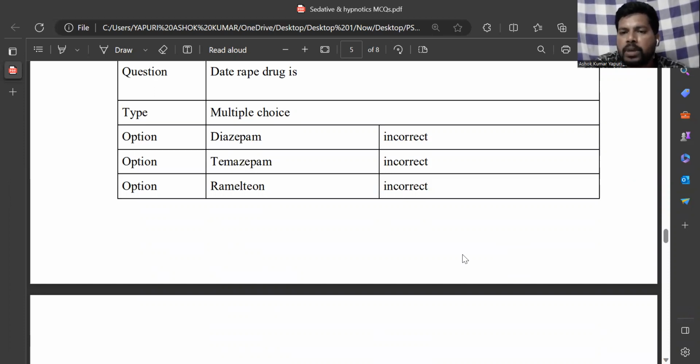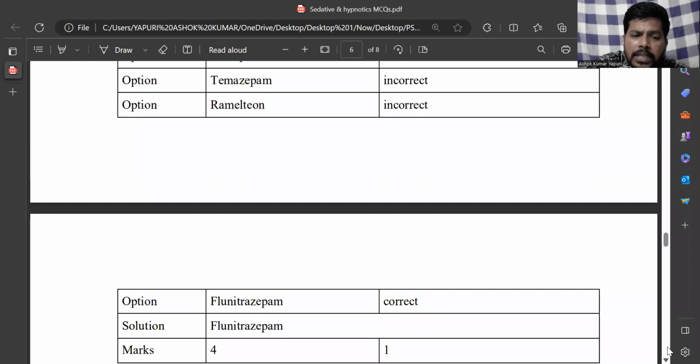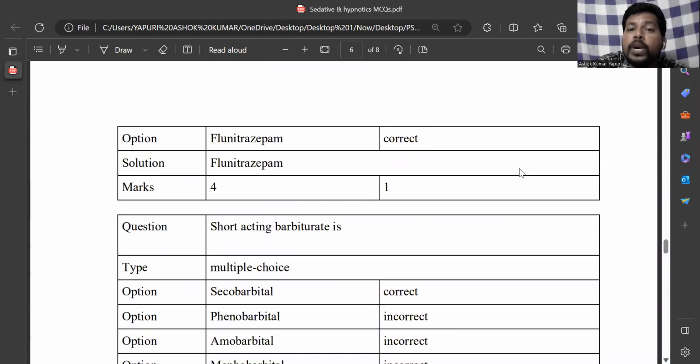So what is the example of that date rape drug? Here options are diazepam, temazepam, ramelteon, and the drug is flunitrazepam. Flunitrazepam is a date rape drug. So in this condition, the person is unable to recollect what is happening because it suppresses the hippocampus in a particular period, and the person is unable to recollect, and he does not know anything. He feels that, okay, I slept.